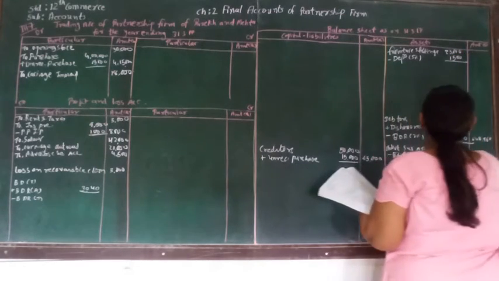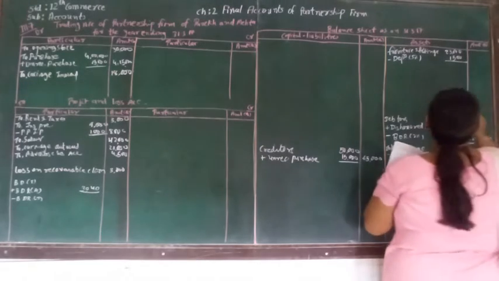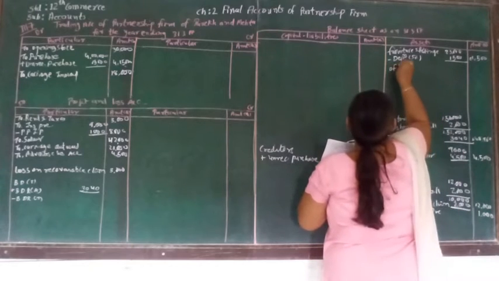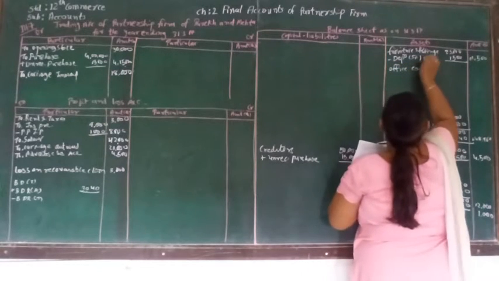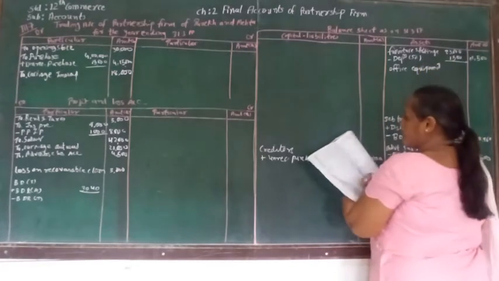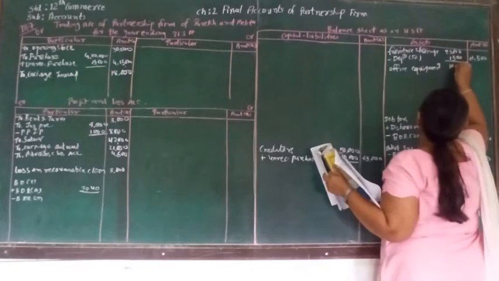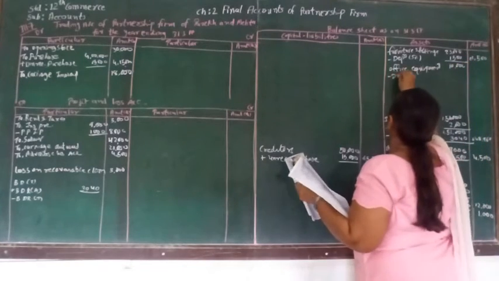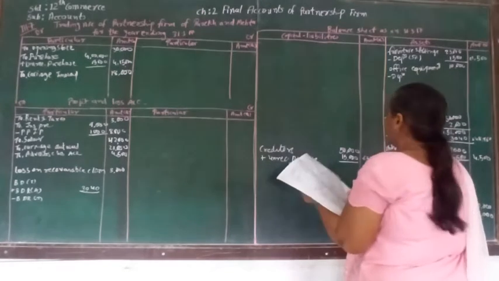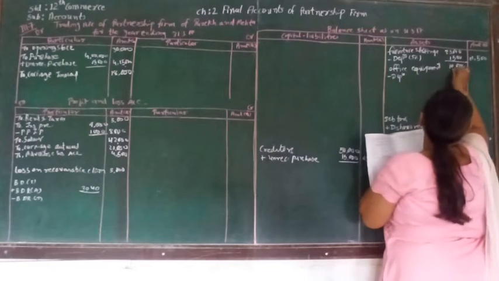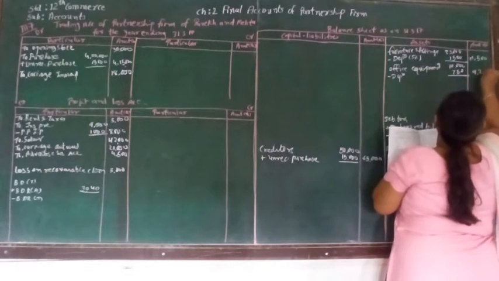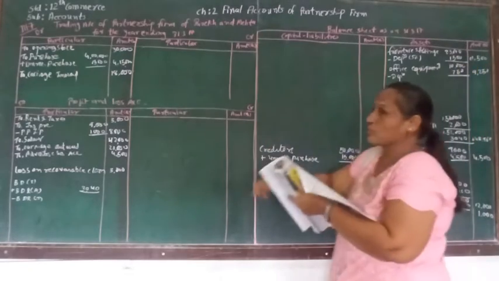So the balancing amount will be 21,500. And after that, office equipment. The office equipment is of 10,000, and depreciation as per the straight line method will be on 15,000 at the rate of 5%, that will be 750. So here it will be 9,250.